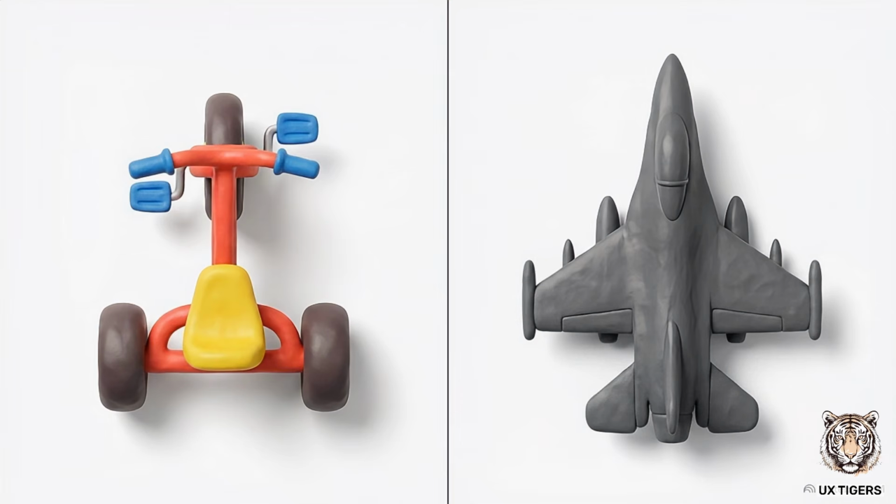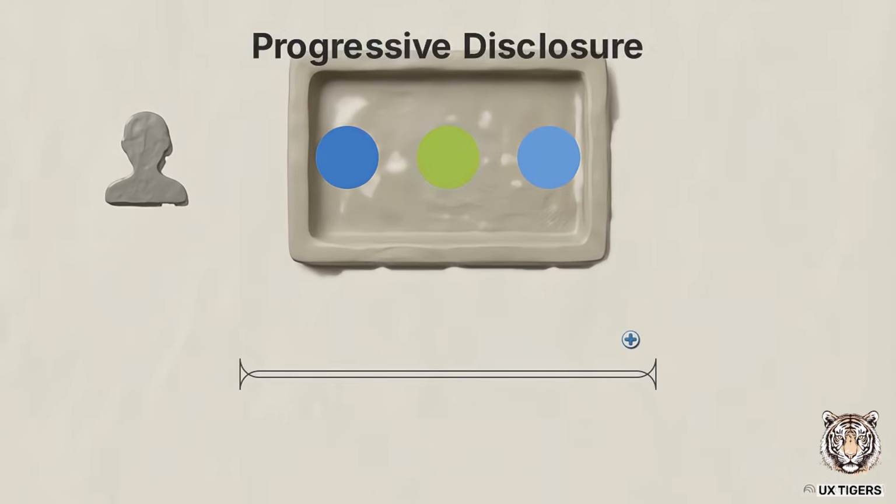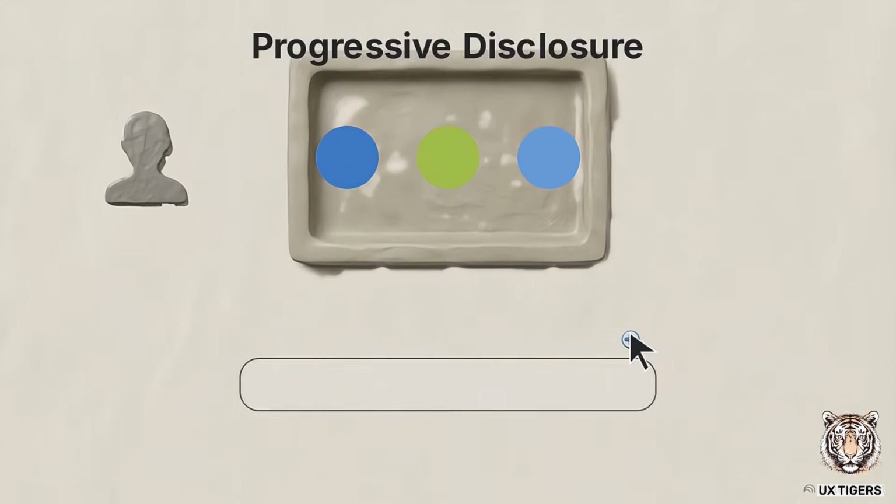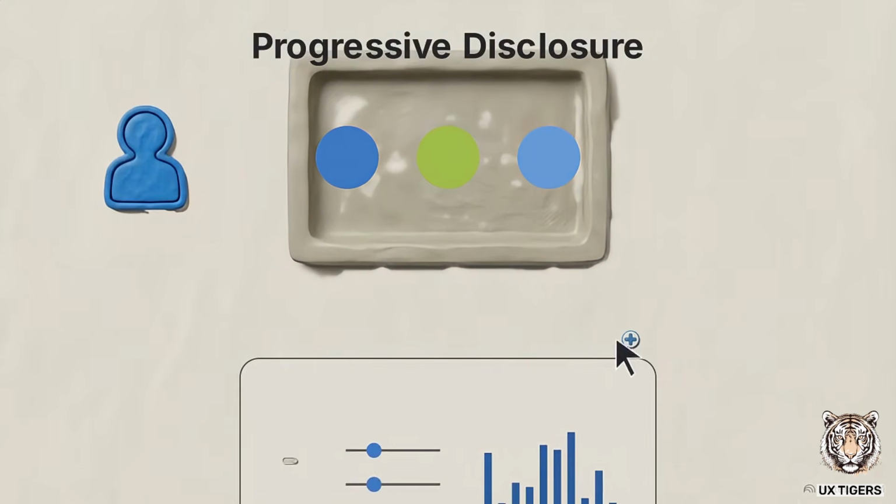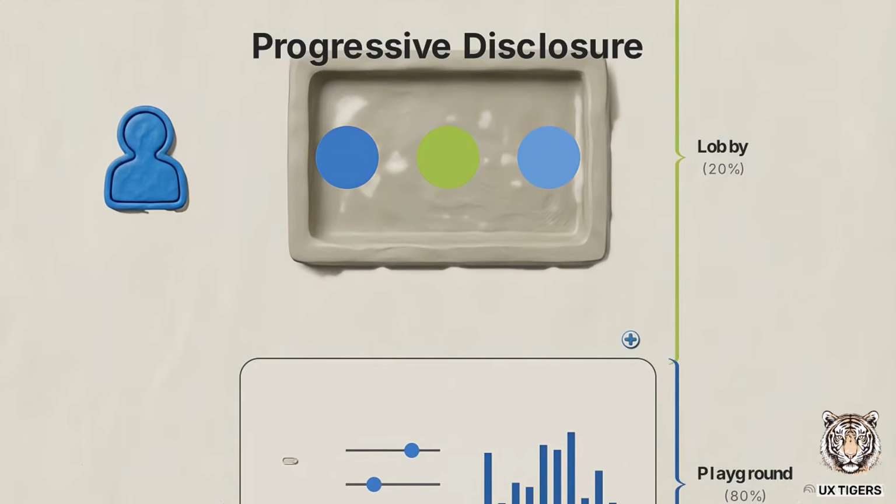How do you design a single application when one user needs a simple tricycle and the other requires an F-16 fighter jet? The answer is progressive disclosure. This is a design framework where a system delays showing advanced features until the user specifically requests them or demonstrates the skill to use them. It allows you to build 2 entirely different products in the same space.